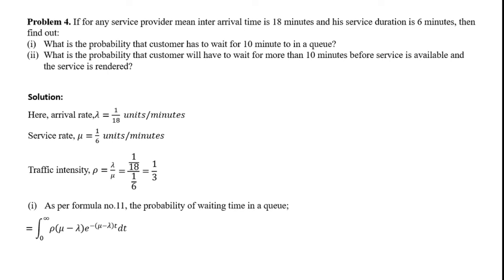We integrate this and get the resulting formula, and then put in the values, because we need only three things: lambda, mu, and t. After putting in all the values, your answer will be 0.1086. What is t here? That is 10, which is given in minutes. If you need to convert that into hours in order to get the answer, you have to convert it.